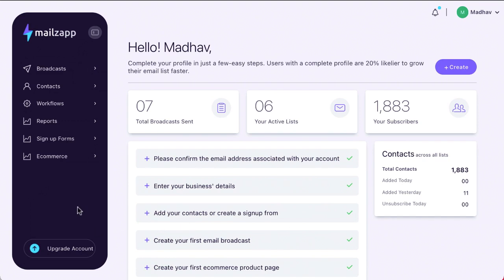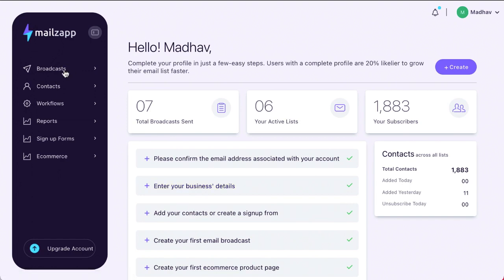Before I explain the dashboard screen to you, in new accounts, don't be surprised if you see a window pop up here. It's an information window that says welcome to Mailzapp, your AI-powered autoresponder, and that the AI will be in learning mode and will constantly train itself. So it's basically learning over here. You can close that message with the don't show me this message again option, but basically it tells you that the AI is learning in this account.